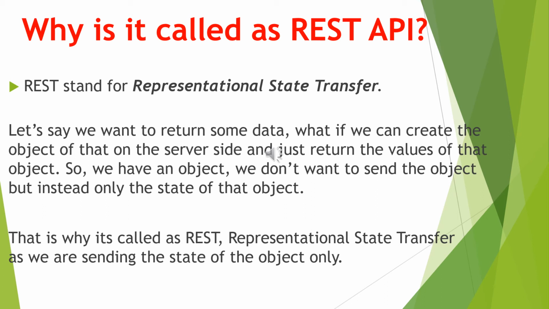We don't want to send the object or return the object from the application, but instead we want to send only the state of that object. This is exactly what happens in the case of REST API. We are not sending the object, we are sending the state of that object. That is why it's called REST, representational state transfer. This transfer of data represents the state of the object.